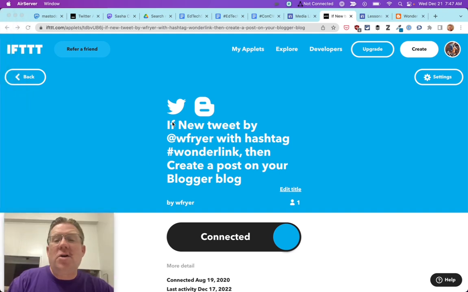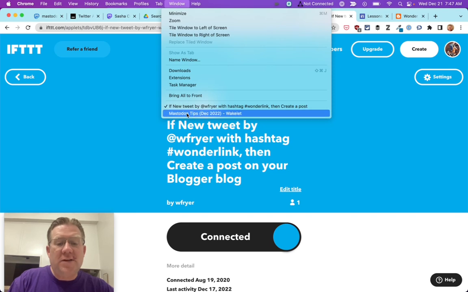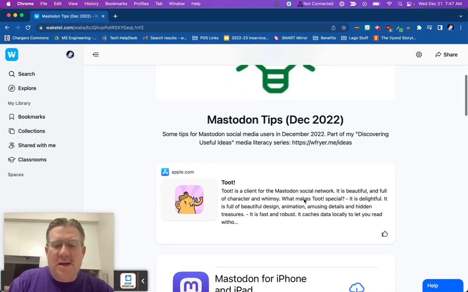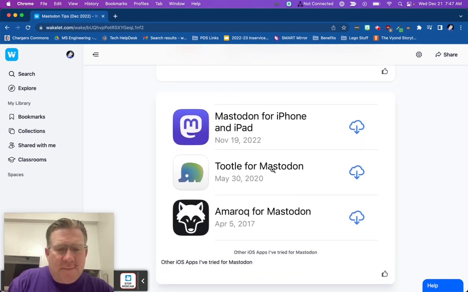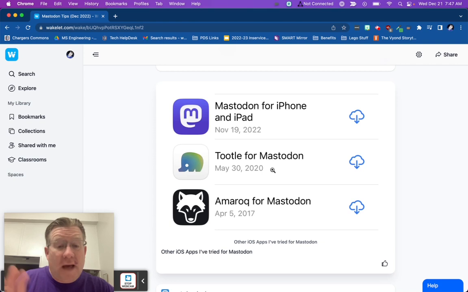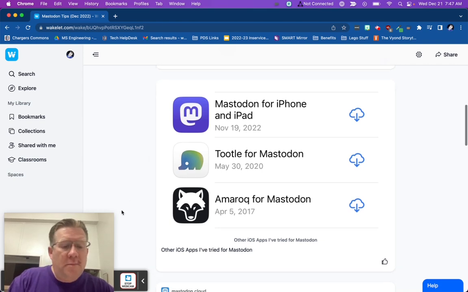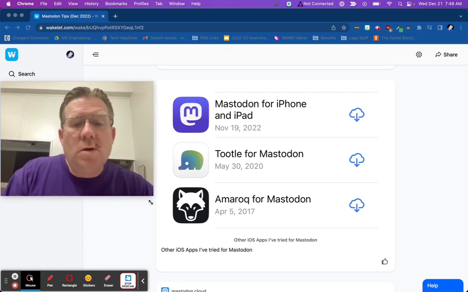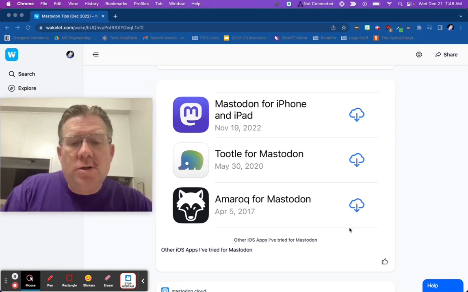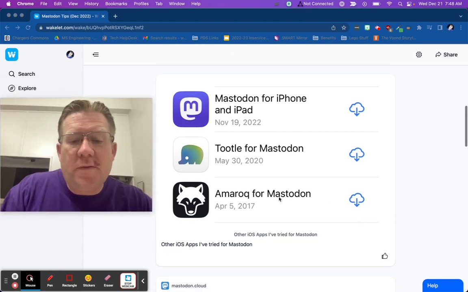All right. You know what I think I'm going to do? Let me go back to the link list that I shared originally for Mastodon tips, make sure that I've addressed those, and then I'm probably just going to wrap this up. So I've talked about some of the other apps that I've tried on the iPhone for Mastodon. Mastodon for iPhone, Toodle for Mastodon, and the first one that I ever started to use back in 2017 was called Amarok.